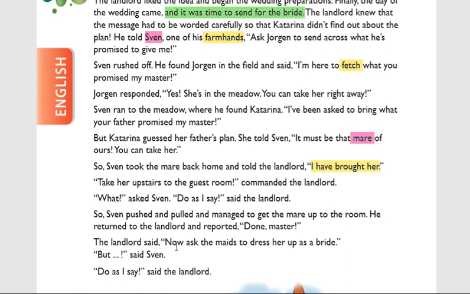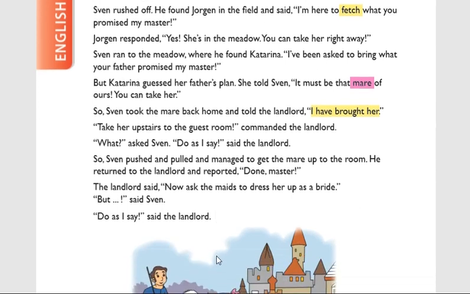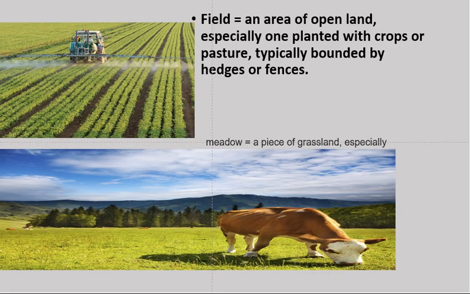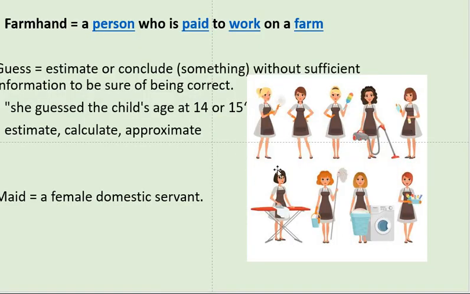Then the landlord said, "Now ask the maids to dress her up as a bride." So when he said done, sir, now one more order was given by the landlord. What is the landlord's order? Now ask the maids. Maids means in houses we have servants, no? Generally you will see servants, and they will clean, iron, wash, everything. They are called maids. A female domestic servant is called a maid. Okay.